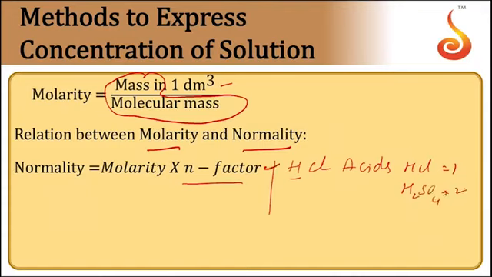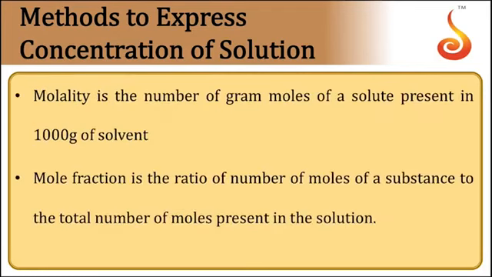And when you take the bases, n factor will be equal to the number of hydroxyl groups. If it comes to redox reagents, then n factor will be equal to the change in oxidation state. So n factor for all acids will be equal to basicity, n factor for all bases will be equal to acidity, and n factor for redox reagents will be equal to the change in the oxidation state. This is the relation between the molarity and normality.